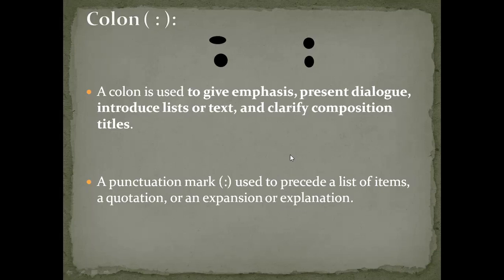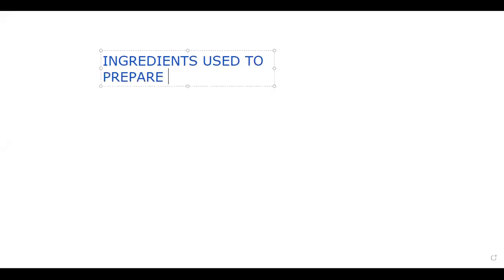So how will you write this? I'll show you. Here, if you can see, ingredients used to prepare wheat dough. What will you use here? You will use a colon.